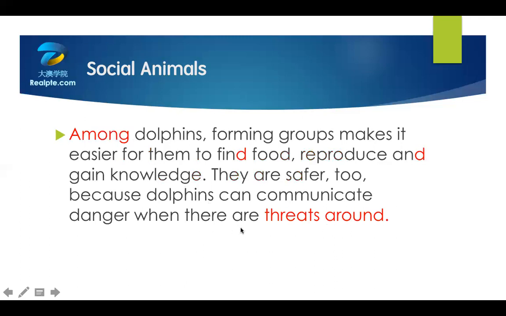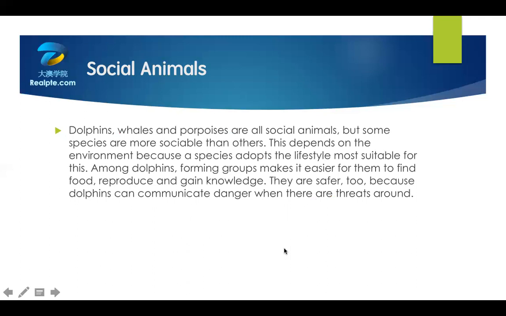所以后面这一块，连读要注意一下。至于断句，我们第一个在这里逗号，句号没有问题。Safer too 后面停顿，because dolphins can communicate danger，这个 when 从句，when 的前面有个 tiny pause 就好了。所以整篇文章其实单词难度还是比较容易的。OK，我们来放在一起读一下。Dolphins, whales, and porpoises are all social animals, but some species are more sociable than others.